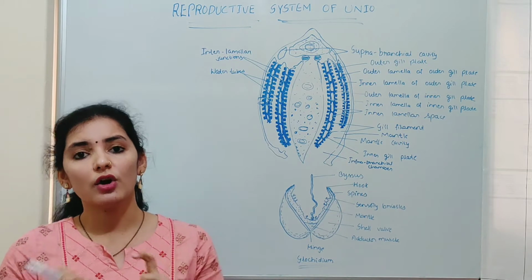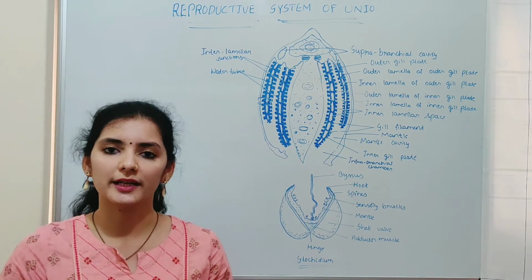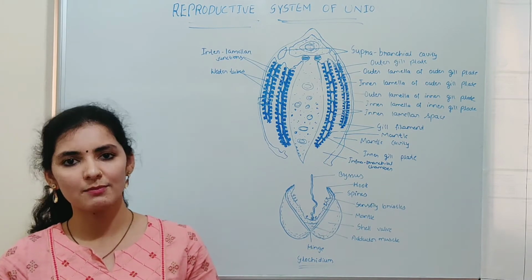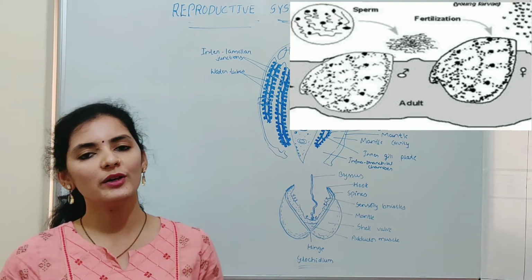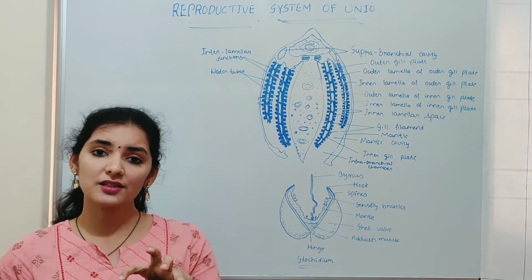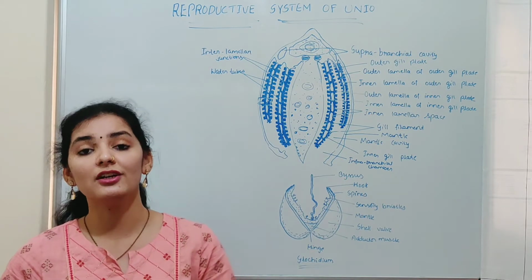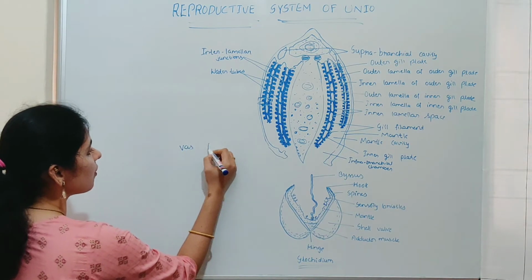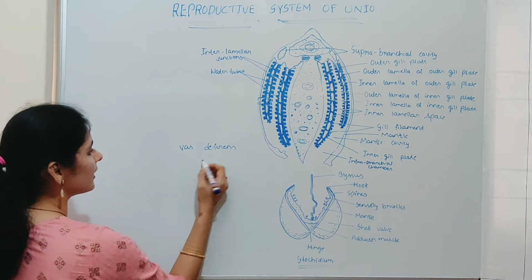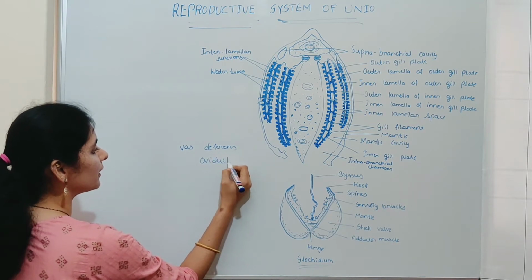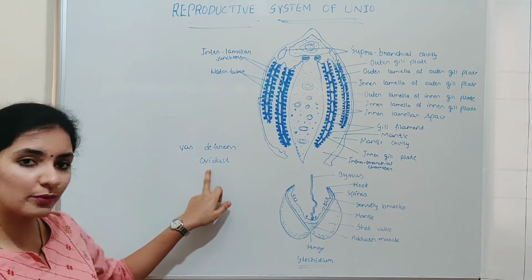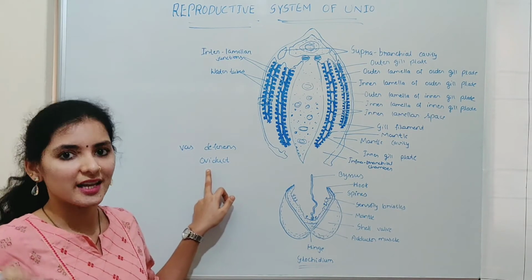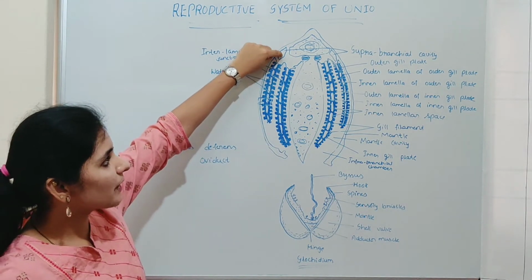The outer epithelial cells proliferate, that is, divide and differentiate to produce gametes in the gonads. For example, testes produce sperms and ovary produces eggs. These gametes produced in the gonads come out through the gonoduct. The gonoduct in the male is known as vas deferens, and in the female it is known as oviduct. Through the vas deferens and oviduct, the gametes come out and reach the tenidium, especially the suprabranchial cavity.